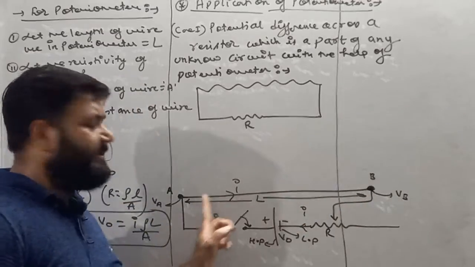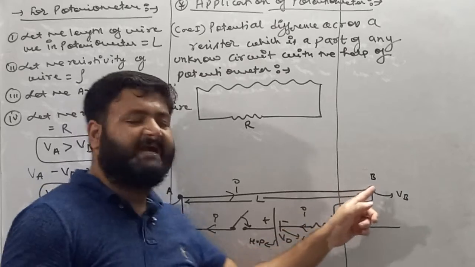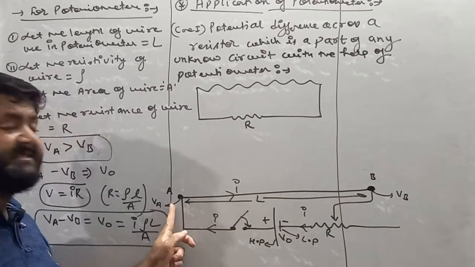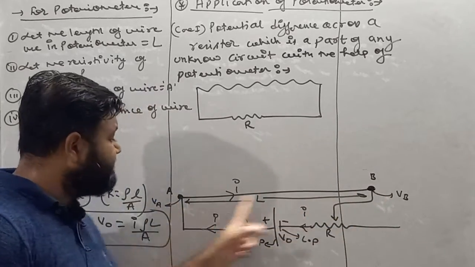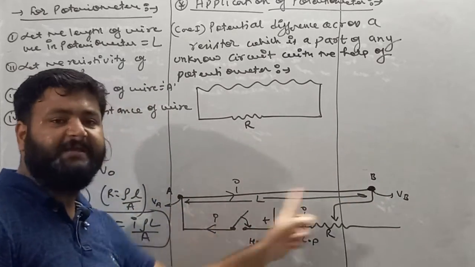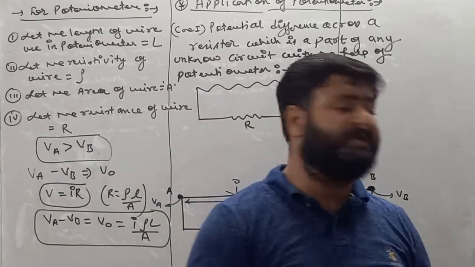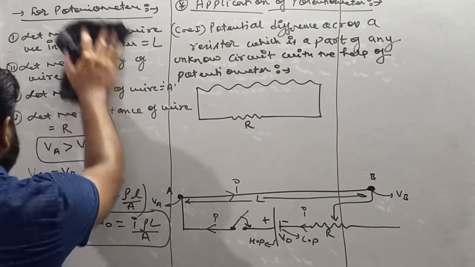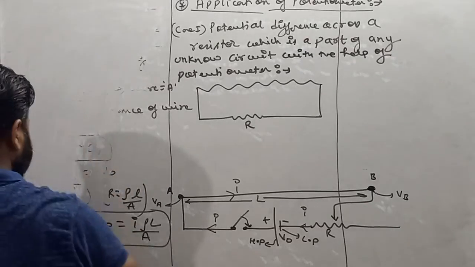So check it out, dear student. Between A and B we will get an infinite number of points, and every point carries a different potential, because A is the higher potential end and B is the lower potential end. So this is basically the configuration of the potentiometer.